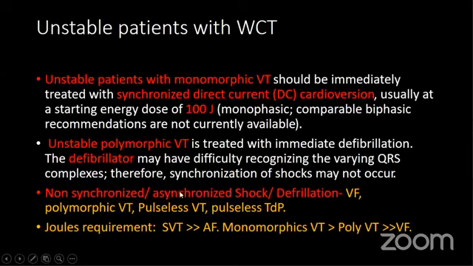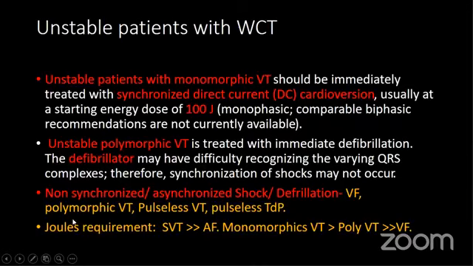And non-synchronized or asynchronous shock is always the treatment in case of VF. It is also preferable in polymorphic VT and pulseless VT.